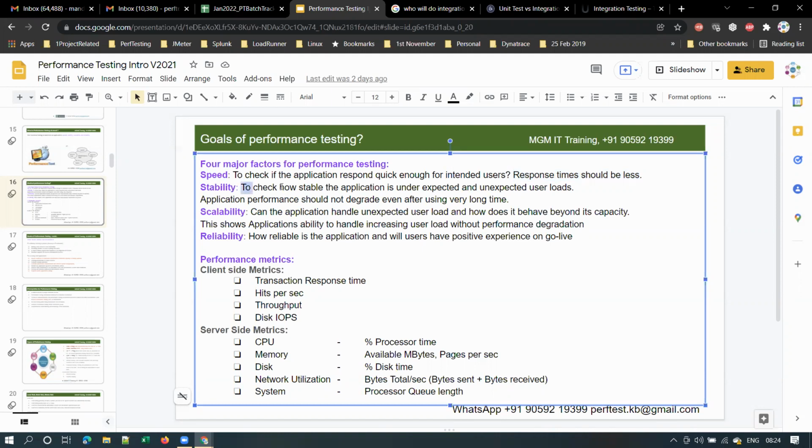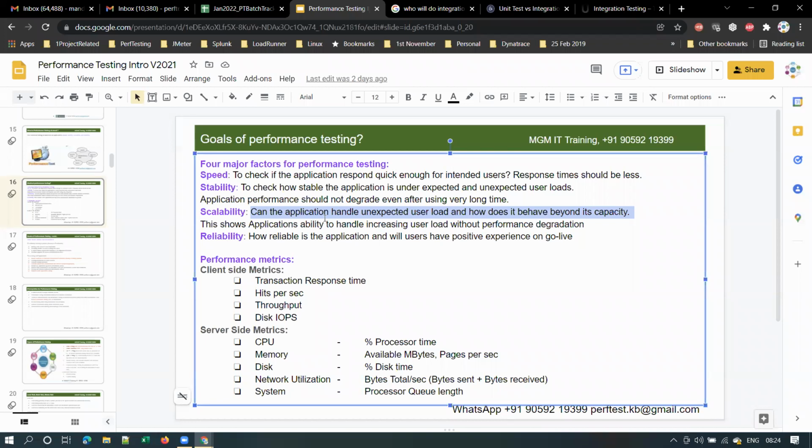And stability means to check how stable the application is under expected and unexpected user loads. Application performance should not degrade even after using it for a very long time. So this is about checking the stability of the application. And scalability means, can the application handle unexpected user load, and how does it behave beyond its capacity?